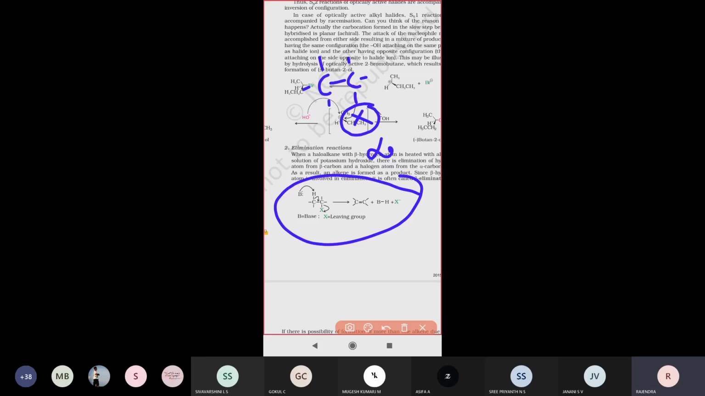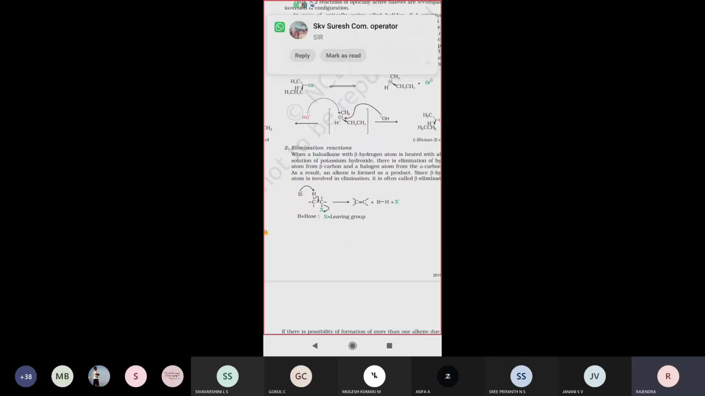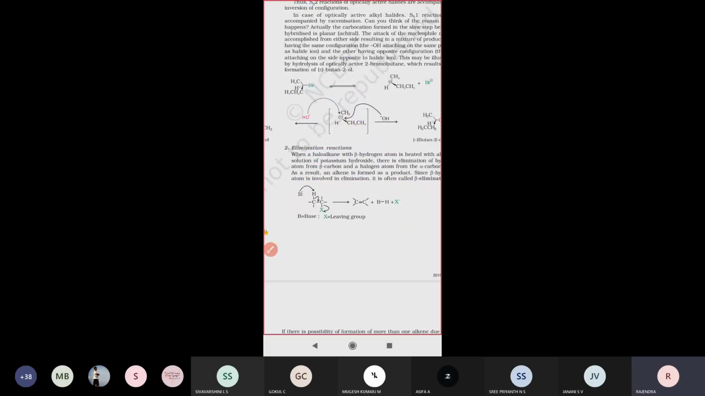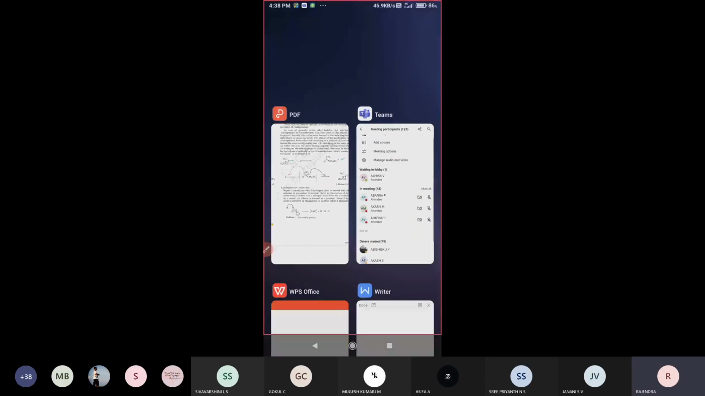The carbon adjacent to the alpha carbon is called the beta carbon. So in this elimination reaction, one halogen will leave and one hydrogen will leave. That means two elements leave: at the beta position one of the hydrogen atoms, and at the alpha position the halogen. These kinds of reactions are called elimination reactions.